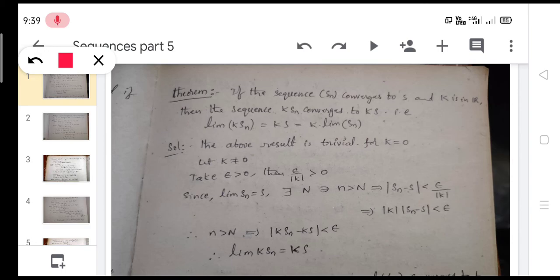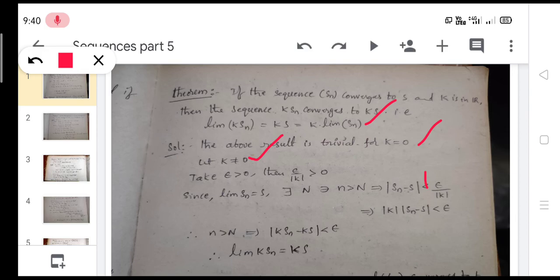Okay, what is given condition here? The sequence Sn converges to S and K is in R, then limit of K into Sn is equal to Ks or K into limit Sn. Solution. The above result is trivial for K equal to 0. And let us suppose we are taking K not equal to 0.